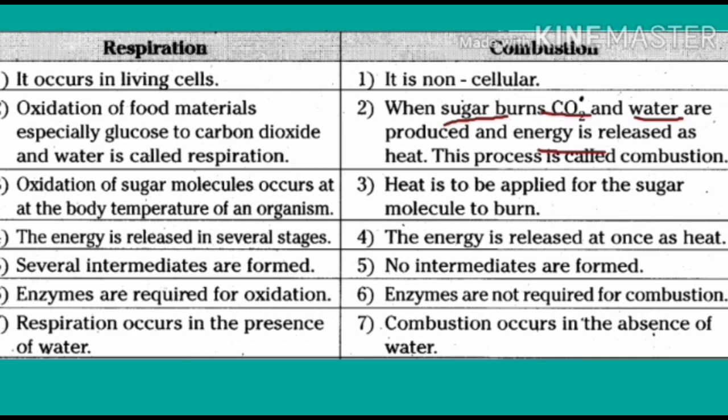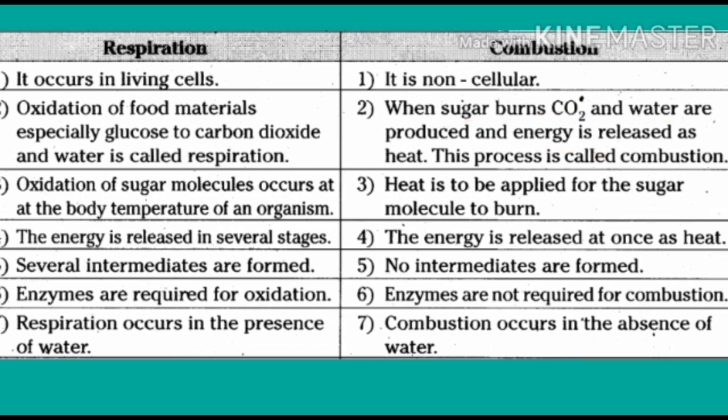Heat energy is used for various metabolic activities, for activation of enzymes. To do that process very systematically, some amount of heat is required within the body. But in combustion, the same glucose undergoes burning, and carbon dioxide and water are produced, but energy is produced only in the form of heat, not in the form of ATP.